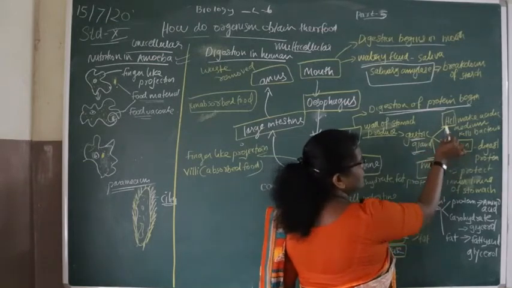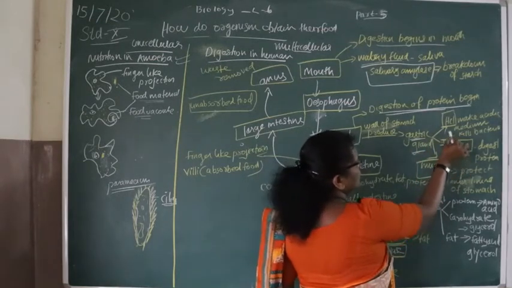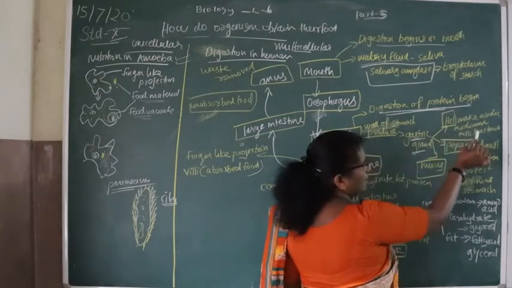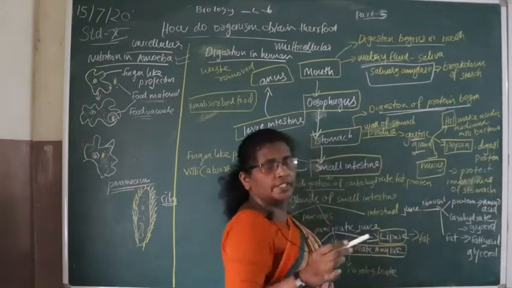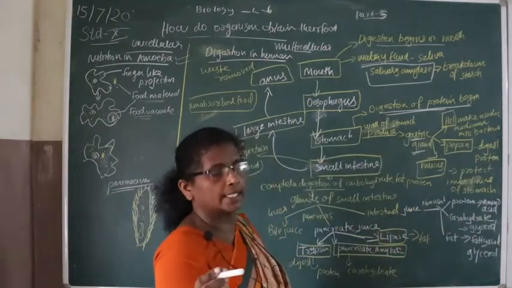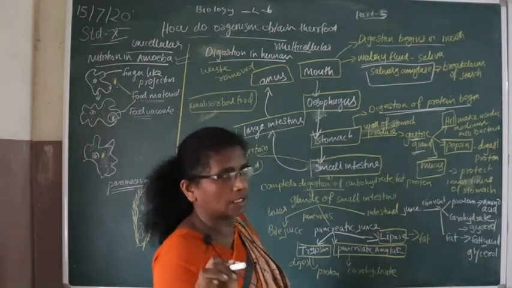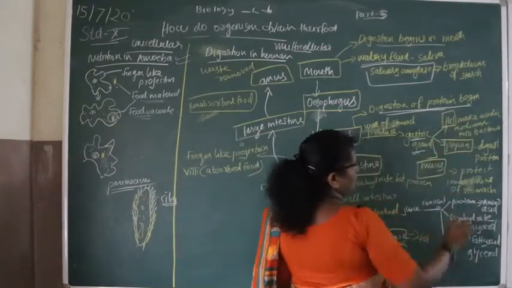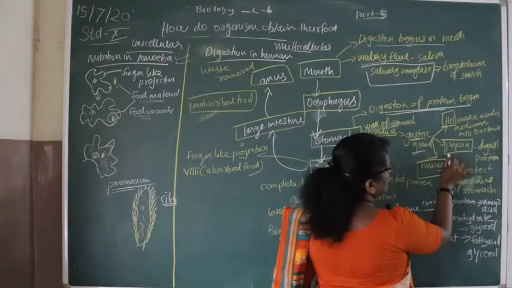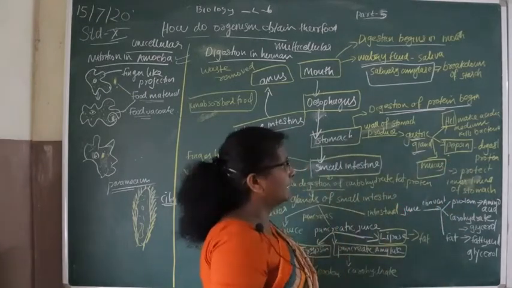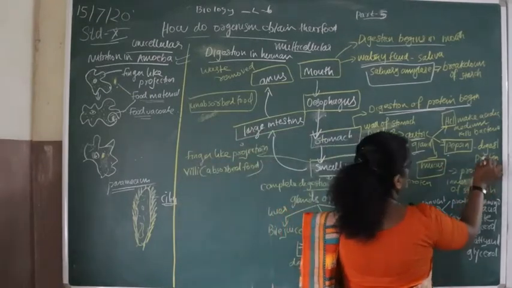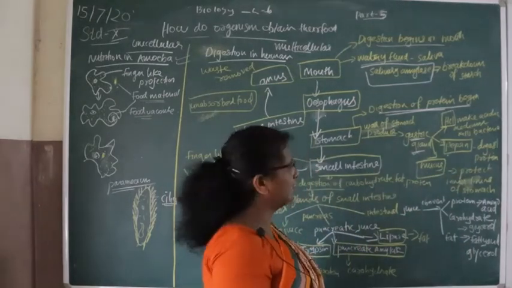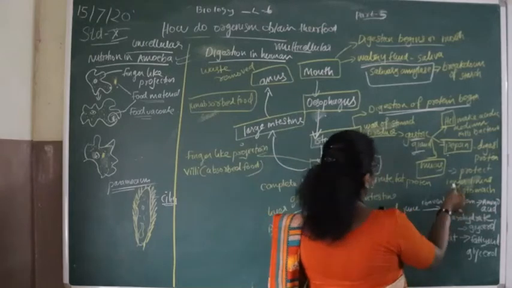These have different functions. The function of HCl is to make an acidic medium. When we eat food containing some germs or bacteria, this hydrochloric acid kills them. Then pepsin digests the protein, and mucus protects the inner lining of the stomach.